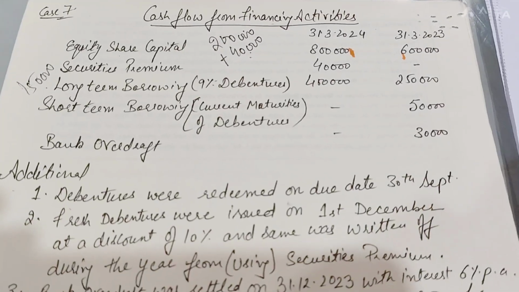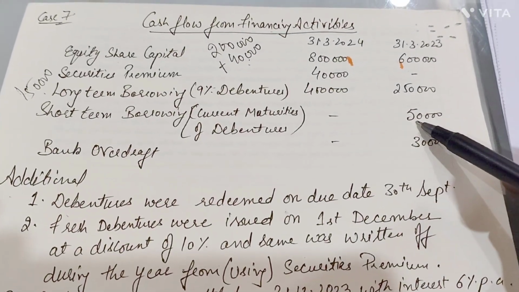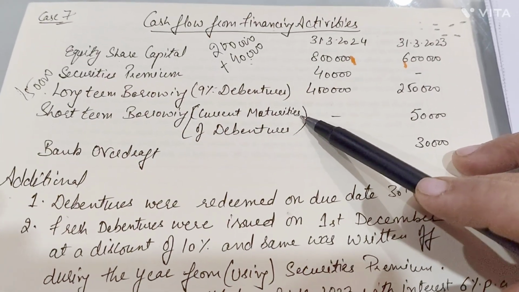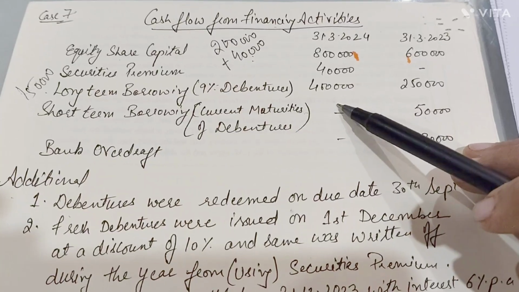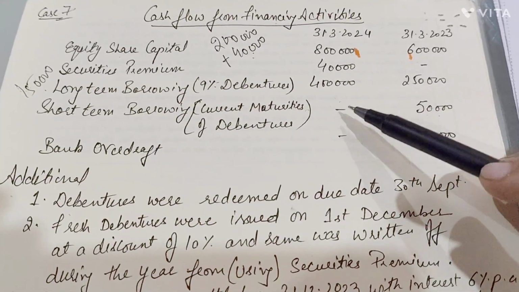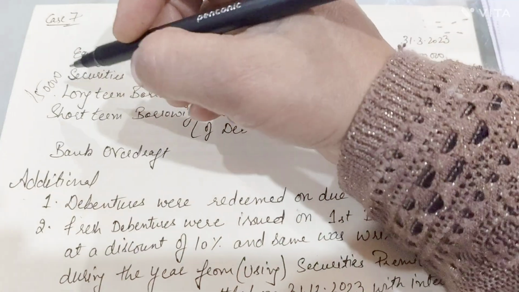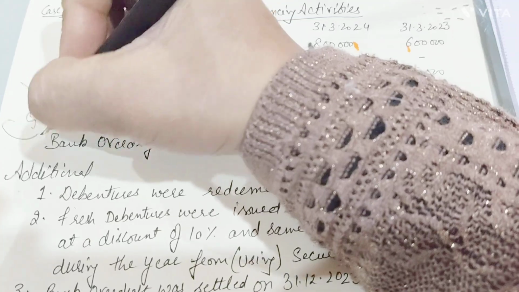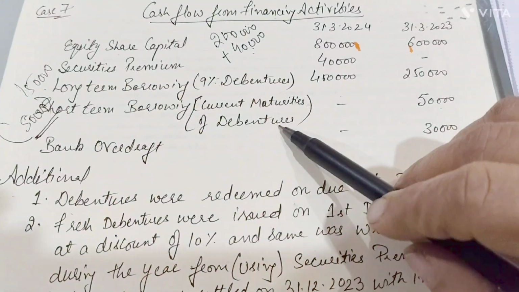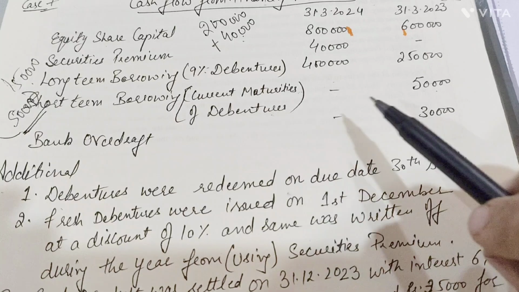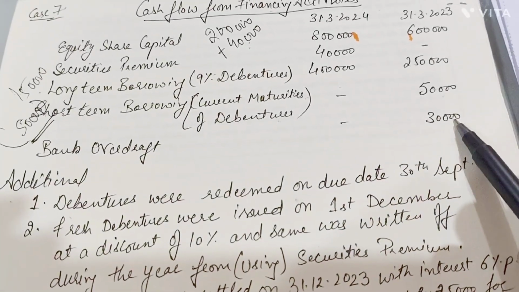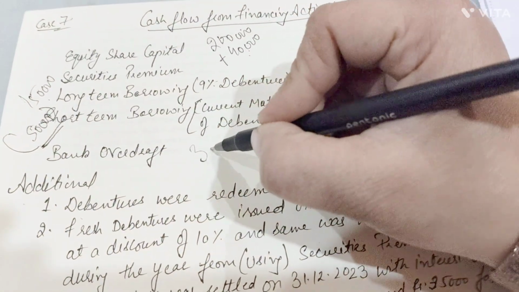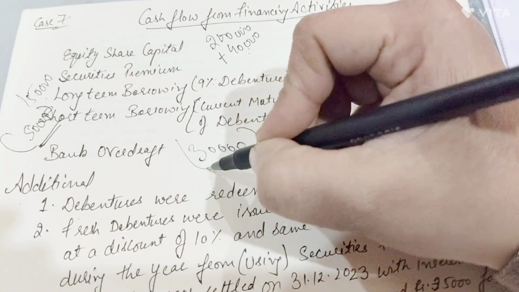If you see your short term borrowings, 50,000 was the value of the debentures which had matured for payment, but there was no closing balance. That means this 50,000 rupees of the debenture value has been paid during the year. So 50,000 rupees is a less value here for the payment of your debentures because money is going out. Same is the case for your bank overdraft, which was earlier 30,000 rupees. Now it carries a zero balance. That means there was a payment of your bank overdraft also of rupees 30,000.